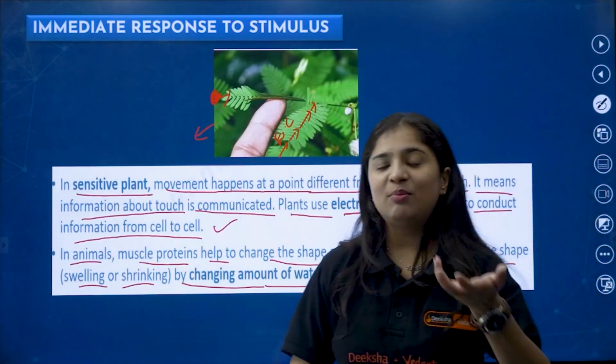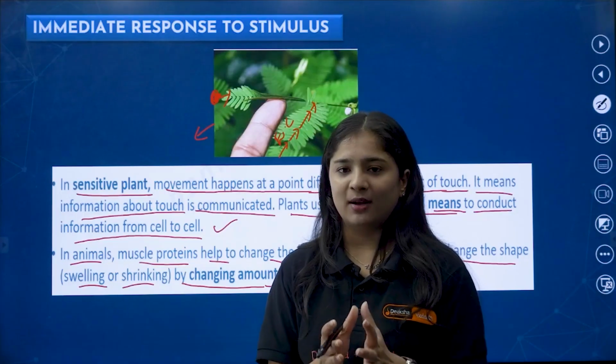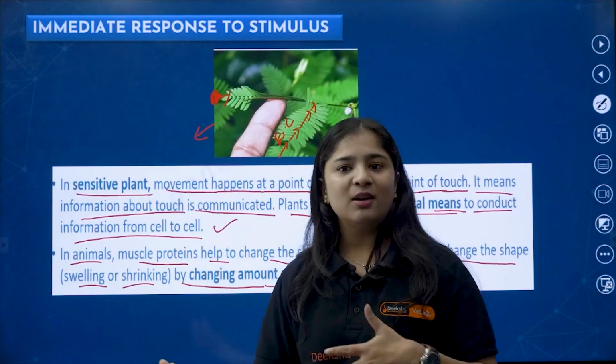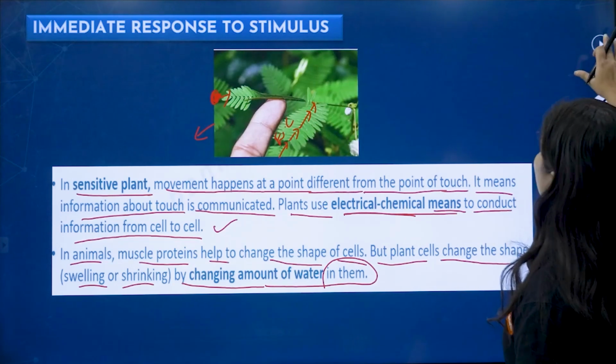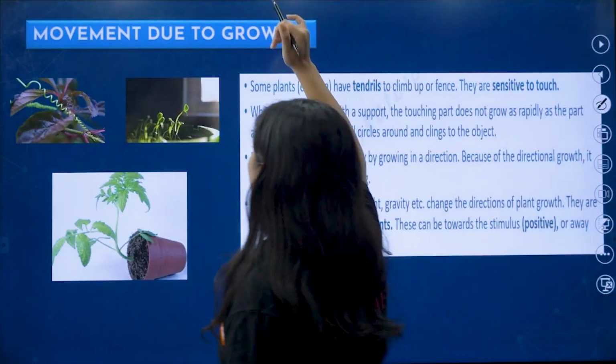We studied in a previous chapter about the stomata, right? Same thing, that is also called a movement. Understand? Yes.